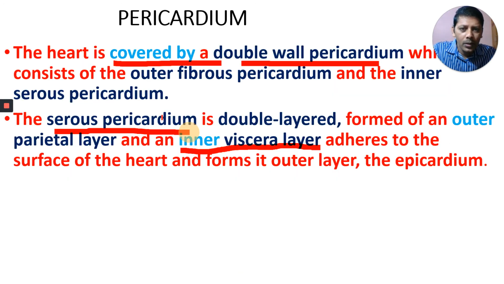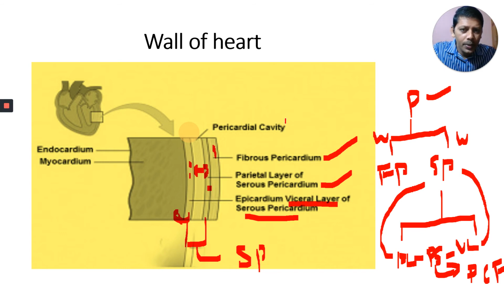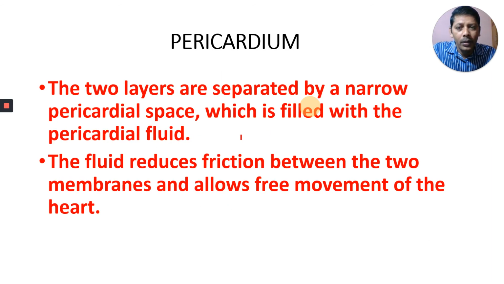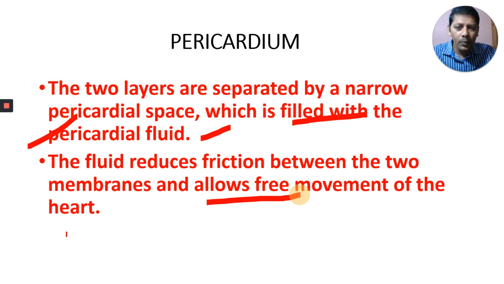The two layers are separated by a narrow pericardial space, or pericardial cavity, which is filled with pericardial fluid. This fluid reduces the friction between the two membranes, the outer parietal layer and inner visceral layer. If there is no fluid, there will be friction, as our heart is always contracting. That is the function of pericardial fluid: it reduces the friction between the two membranes and allows the free movement of the heart.